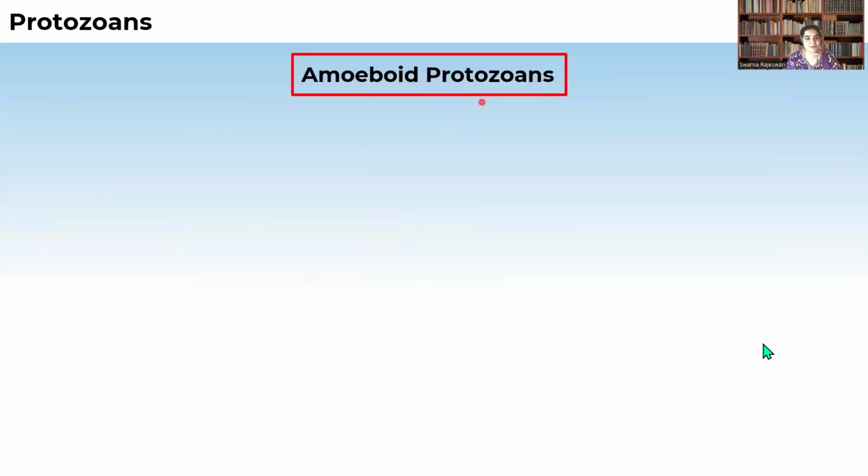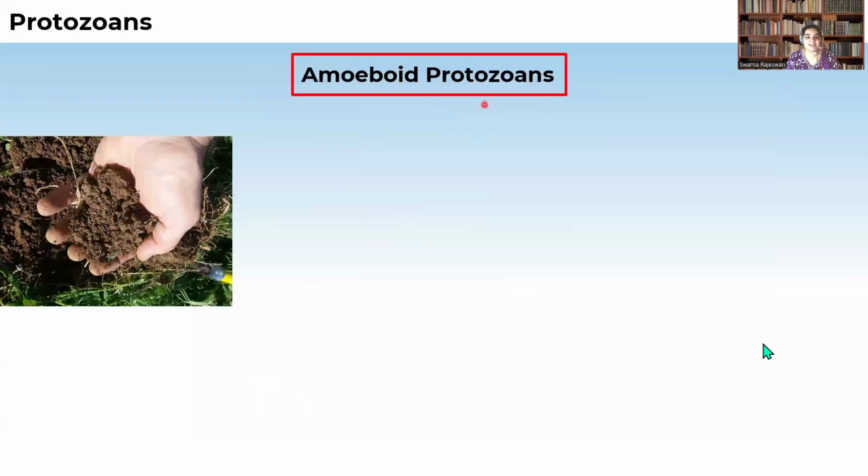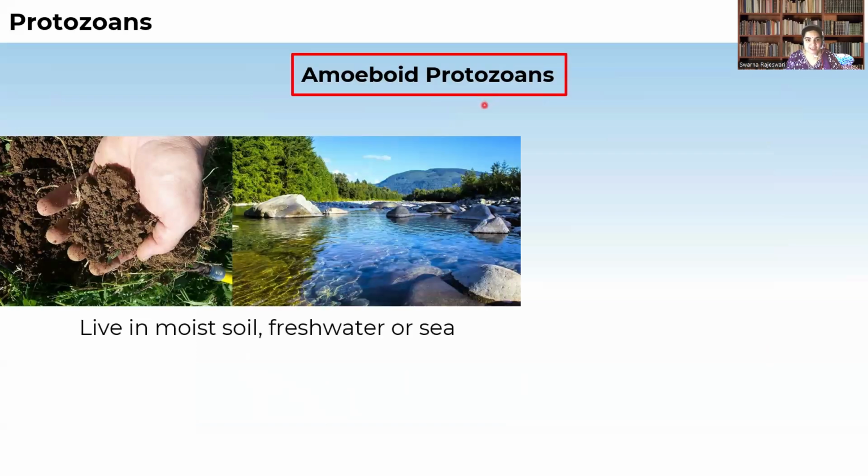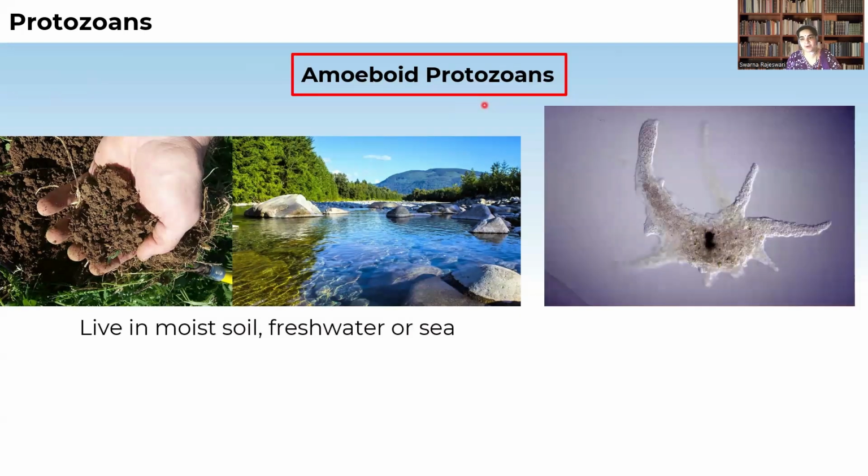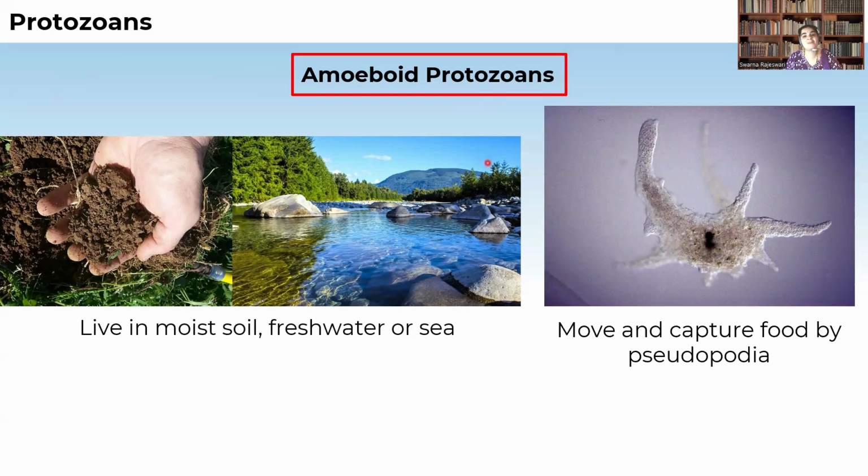Amoeboid protozoans, just now we have seen, live in moist soil as well as in fresh water, and some live in marine water, that is the sea. They move with the help of pseudopodia. The locomotory organelle in amoeboid protozoans is the pseudopodia, and with the help of pseudopodia they also capture food material. The best examples are amoeba, entamoeba, etc.